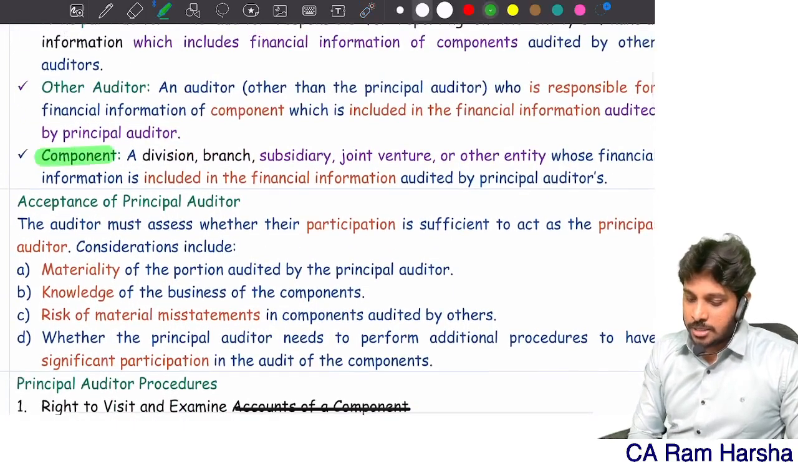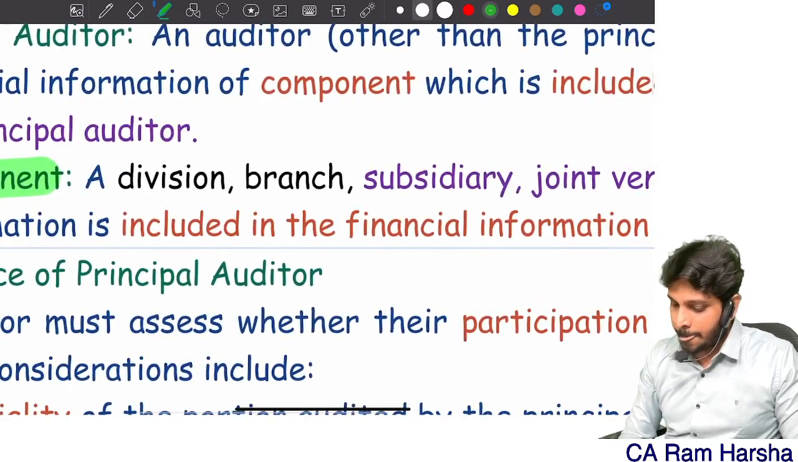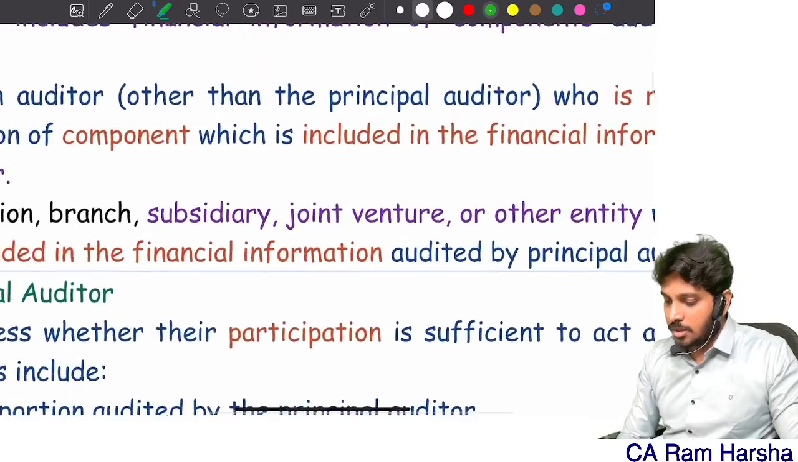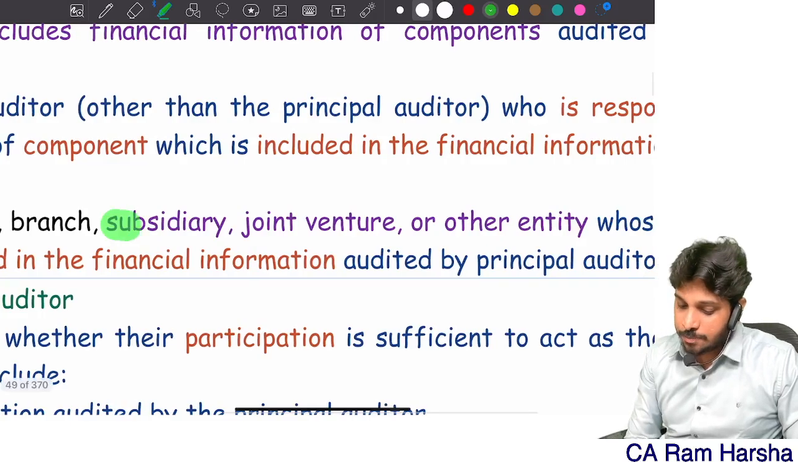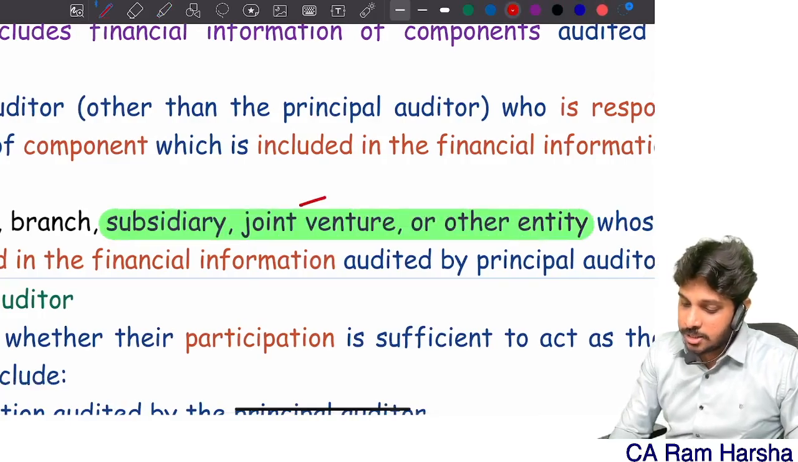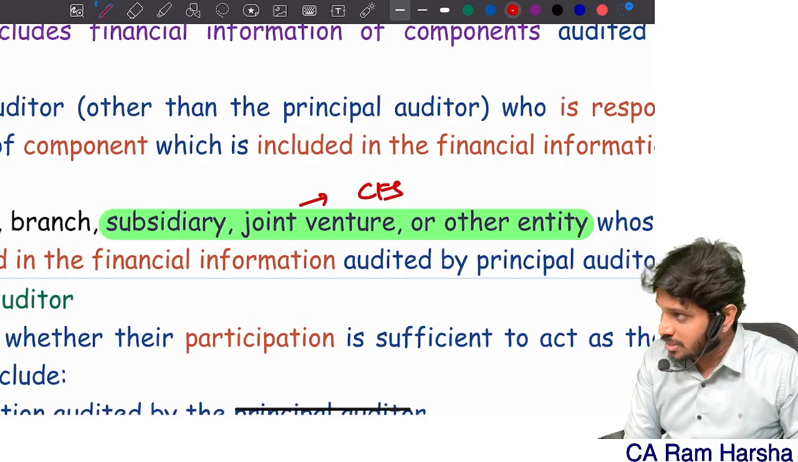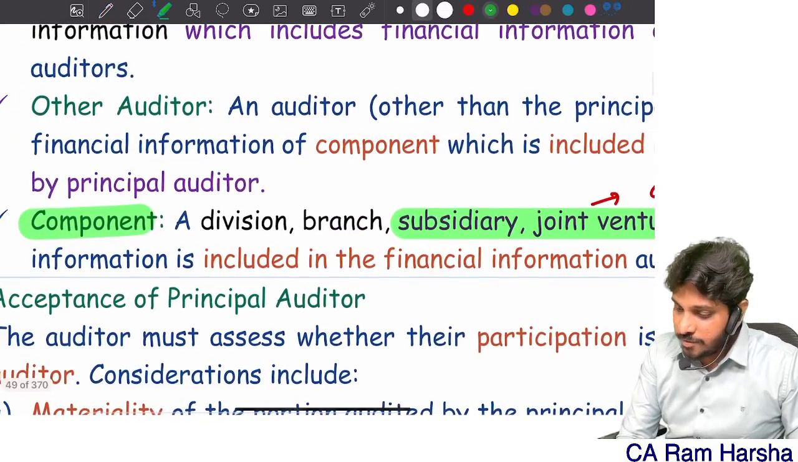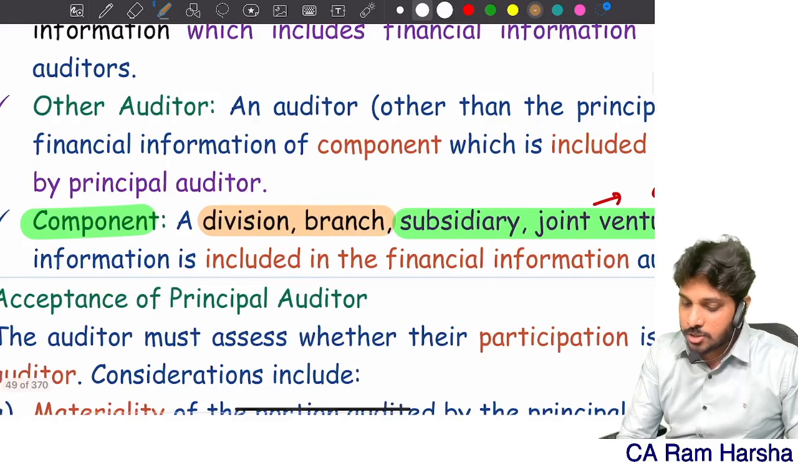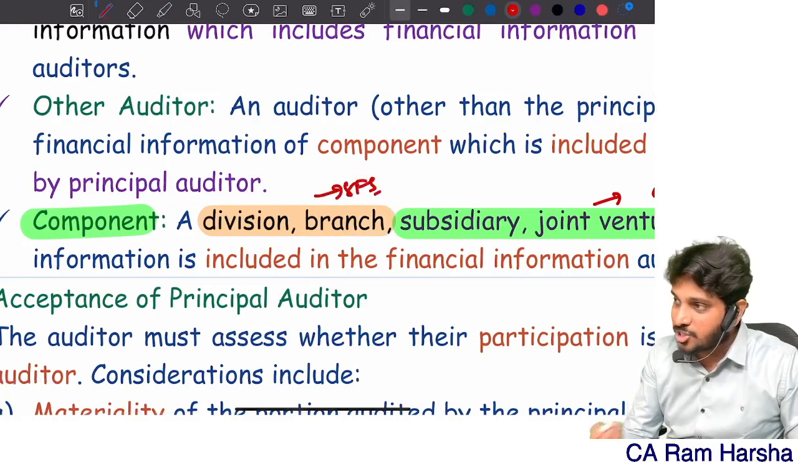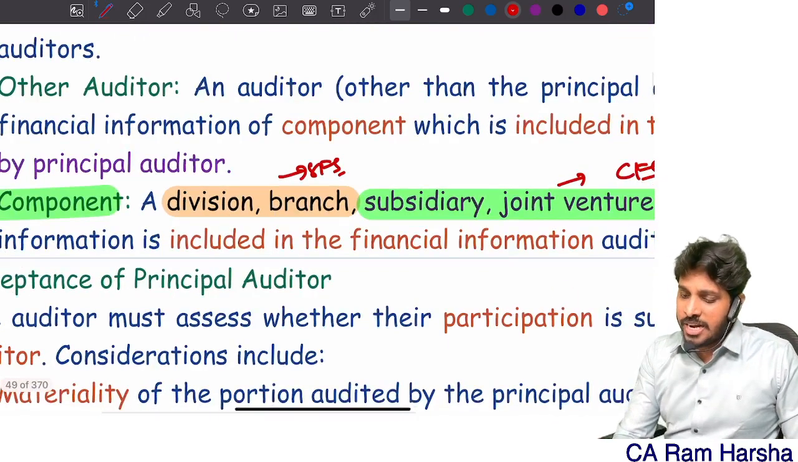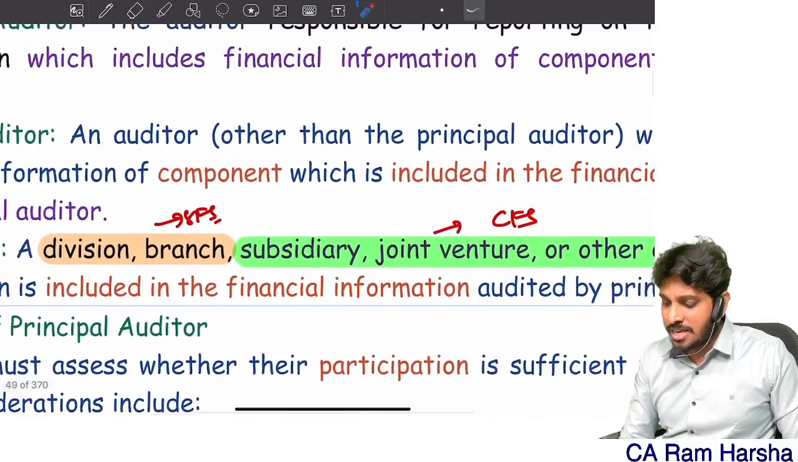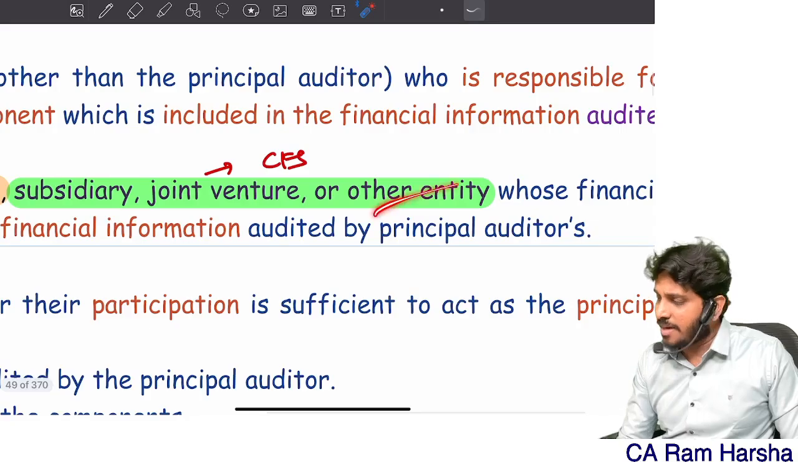Now, look at the definition. What is a component? You see, I've given with two different colors. Division and branch, one color. Subsidiary, joint venture and other entity, a different color. These three are termed as component in case of consolidated financial statements. Whereas division and branch, they are termed as component from standalone financial statements perspective. Understood? Now, what are they? Component, it might be a division, it might be a branch, it might be a subsidiary, it might be joint venture, it might be other entity.